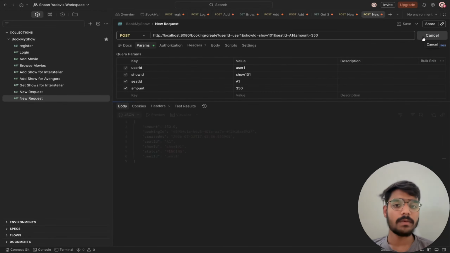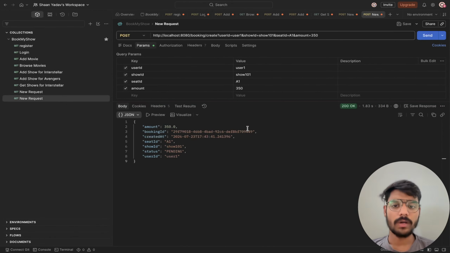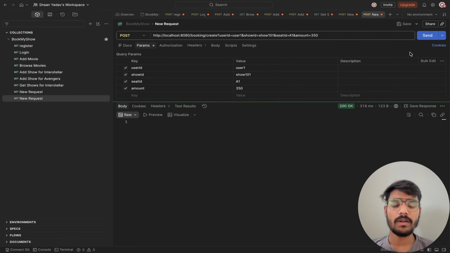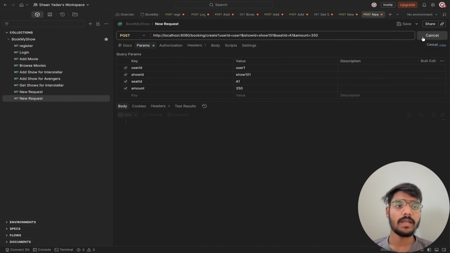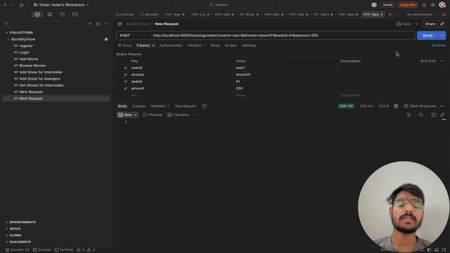So this is running, and this is the booking ID. Now if we run again, it is not working because the response is null, as the lock is not released yet. It is in the pending status. So whenever we run it within 100 seconds, it will simply be blocked like that, and after 100 seconds it can be booked again. If we can wait, we will wait the 100 seconds to make it visible.